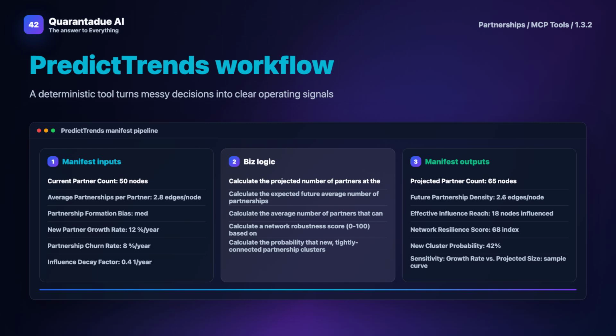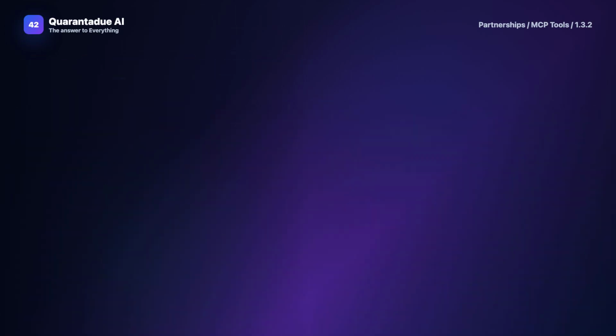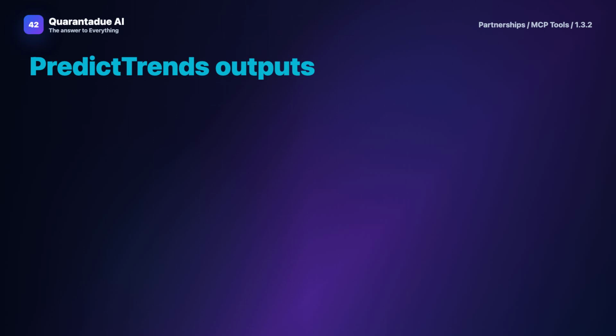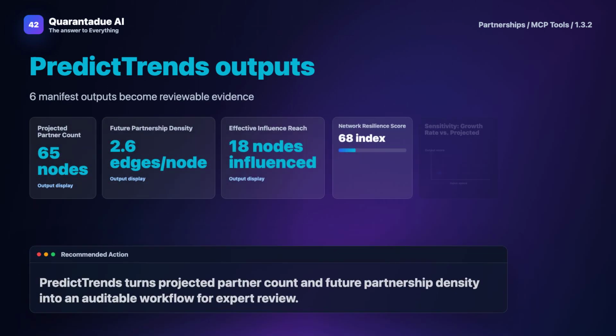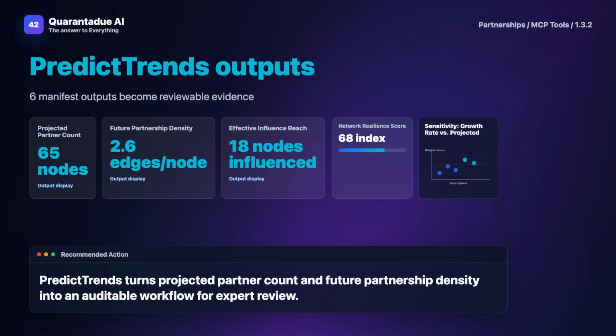It cleans and normalizes this data to establish a baseline of your current ecosystem. Then, it runs multiple simulations using Monte Carlo methods to account for uncertainty. These simulations calculate probabilities for different future scenarios, such as the likelihood of new partnerships forming, the impact of a partner's exit, or the spread of innovative practices.